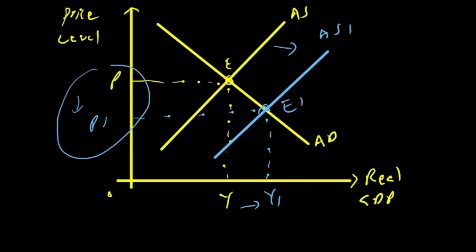So when price level falls, it shows a decrease in inflation. Some countries may experience lower inflation in the future because they are using supply side policies to achieve economic growth or increase their real GDP. On the other hand, some countries are expected to face a higher inflation rate because they are adopting demand side policies. Maybe they are lowering direct taxes, that is income tax, and on X we have real GDP, and on Y we have price level.